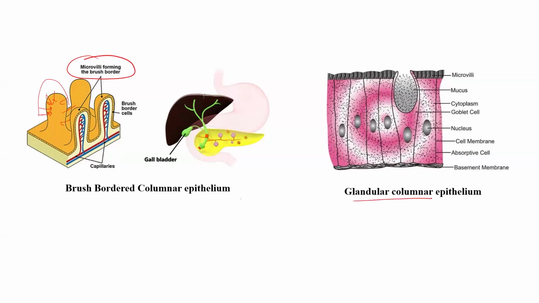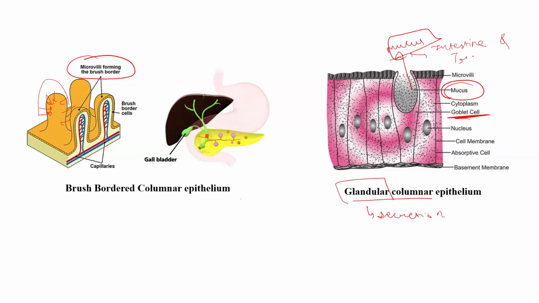Then we can have the glandular columnar epithelium. Glandular columnar epithelium, as I mentioned, helps in secretion. So they secrete the mucus. They have the goblet cells. These goblet cells help in the secretion of the structure which is known as the mucus. This mucus is present in the intestine. It lines the intestine and the trachea. So, simple columnar epithelium is present as the microvilli of the intestine, and if I talk about the glandular type, it is present in the intestine and in the trachea.